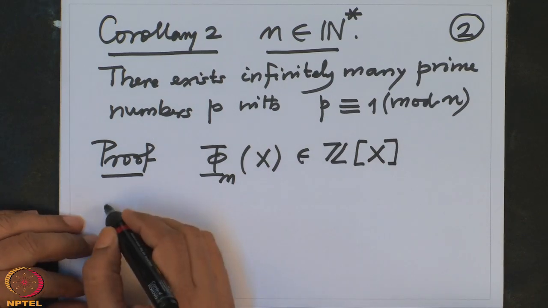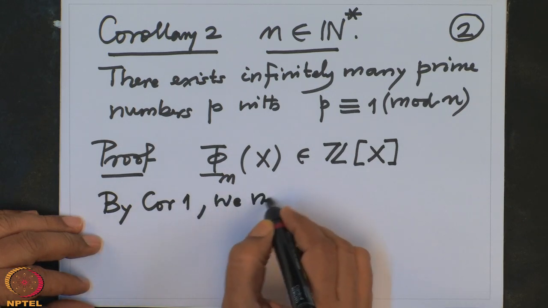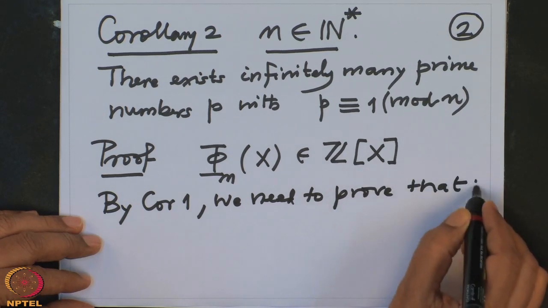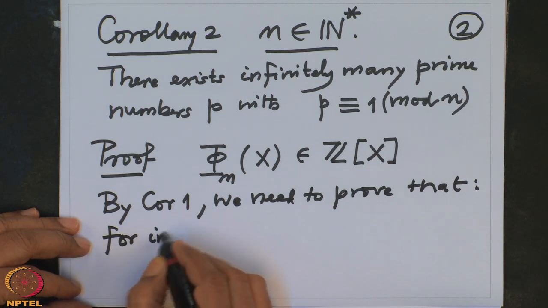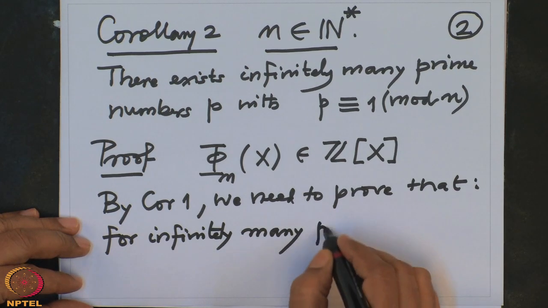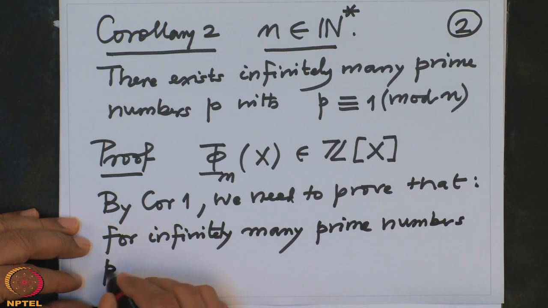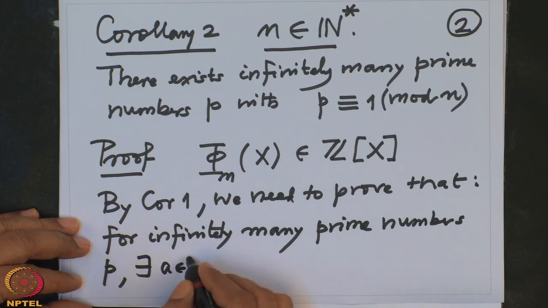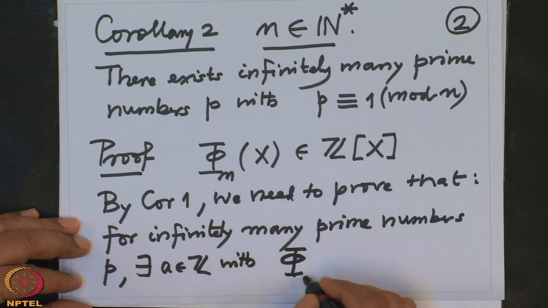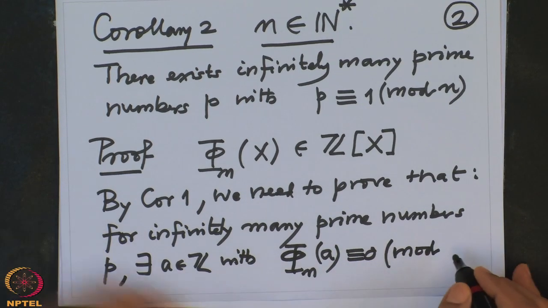That means, by corollary 1, we need to prove that for infinitely many prime numbers p, there exists an integer a with phi n(a) congruent to 0 modulo p.